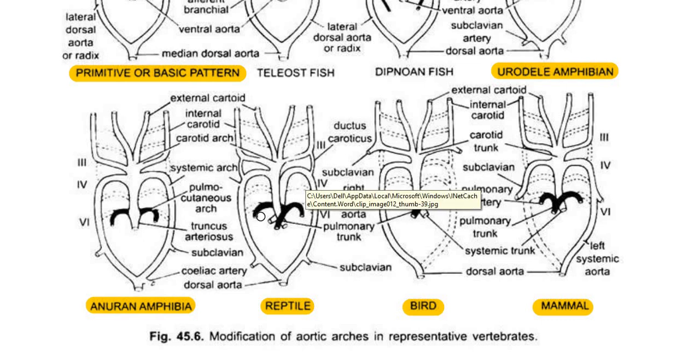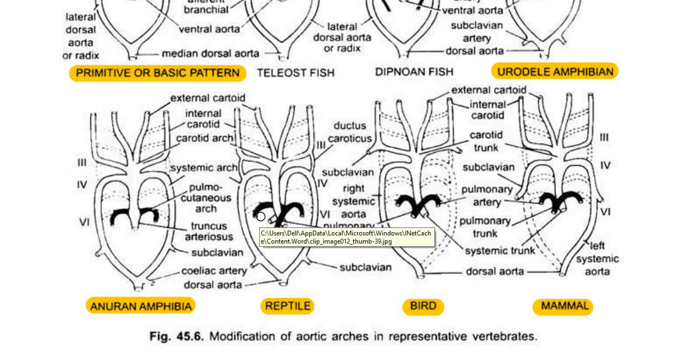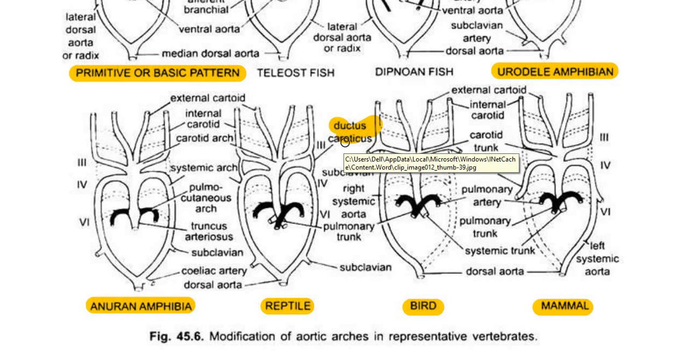Now in case of reptiles, usually ductus caroticus and ductus arteriosus are absent, but in certain examples like snakes and lizards, only ductus caroticus is seen. So here they have mentioned that, the ductus caroticus. This ductus caroticus is seen in lizards and snakes, but not in other reptiles. Usually they are absent in reptiles except snakes and lizards.